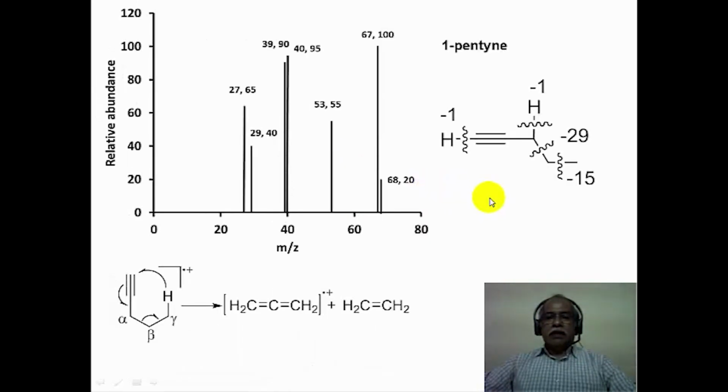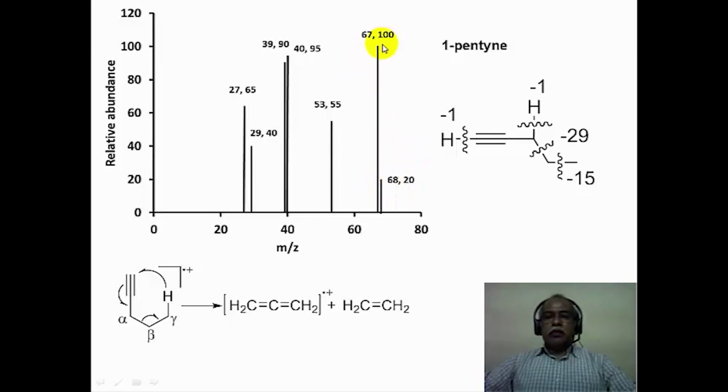In the case of acetylene, if it is a terminal acetylene like 1-pentyne, there are two possible ways a hydrogen can be lost. The terminal alkyne hydrogen can be lost, which is 1 mass unit less, or the propargylic position hydrogen can be lost, because that will generate a stable propargyl cation. This is what is registered at 67, 1 mass unit less than the molecular ion, which is 68.